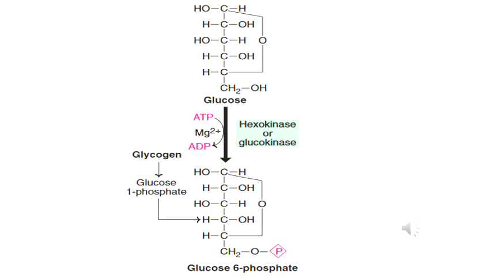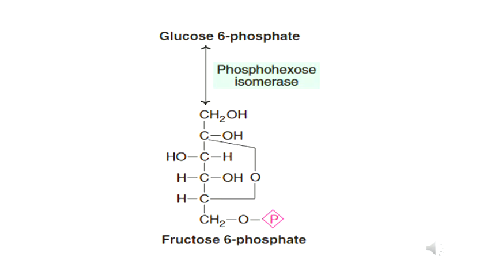Okay, so the first step is glucose is converted into glucose 6-phosphate in the presence of hexokinase and glucokinase enzyme in the presence of ATP. So that is the first step. The second step is glucose 6-phosphate undergoes an isomerization reaction to give fructose 6-phosphate in the presence of the enzyme phosphohexose isomerase in the presence of magnesium.